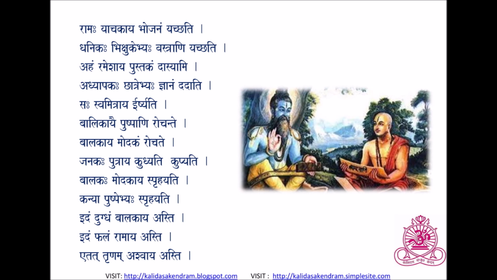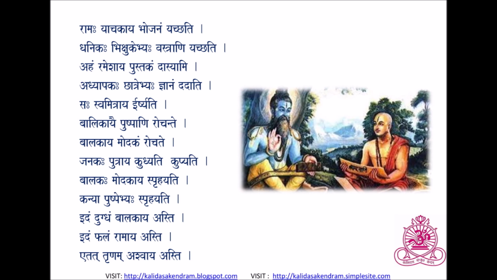Janakaha putraya krudhyati or kupyati. Janakaha putraya krudhyati. Janakaha putraya kupyati. Father gets angry with son. Since it is kupyati or krudhyati, the object becomes Chaturthi Vibhakti. Father gets angry with son. Here in Sanskrit it's not with son, for son or to a son.